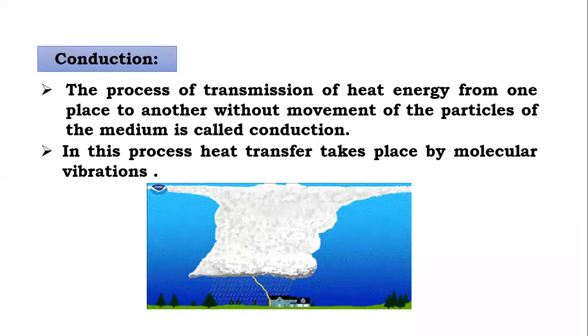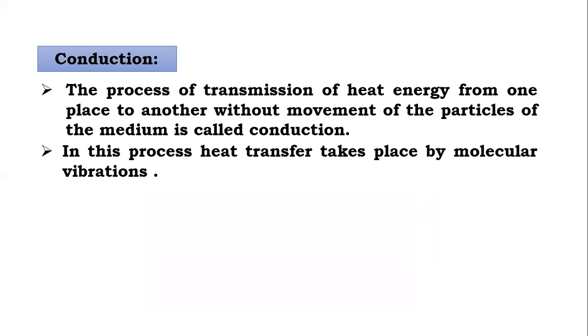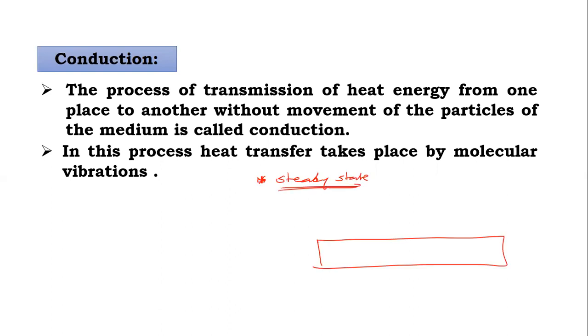Before that thermal conductivity, I want to tell you one thing here. So generally, steady state means what? So what is steady state? For that I consider one example. If this is a rod, we place 4 thermometers on the rod.